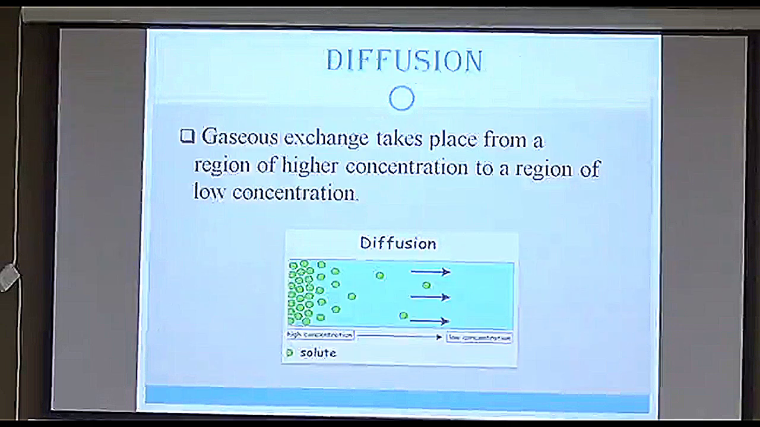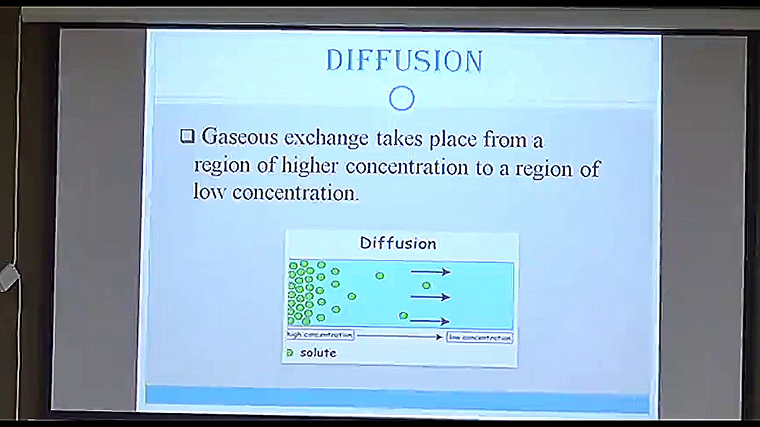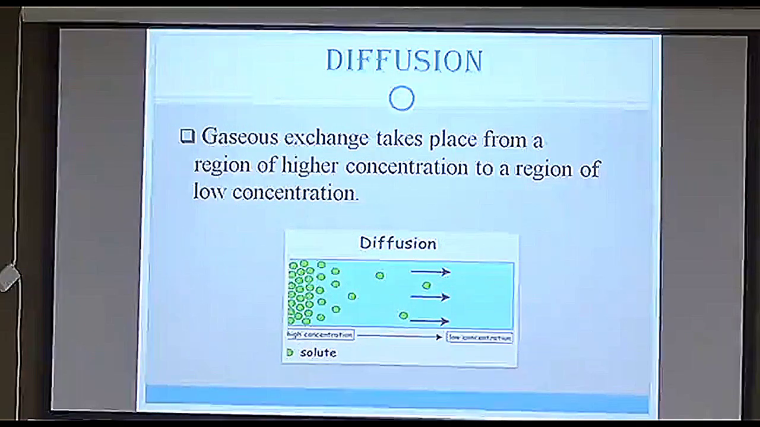Now, the movement of particles, mainly those in the gaseous phase, goes in and out of the cell through the plasma membrane by the process of diffusion, which is a gaseous exchange. It takes place from a region of high concentration to low concentration. That means they have to maintain an equilibrium. The movement of the gaseous particles will be from high to low until they both create an equilibrium.